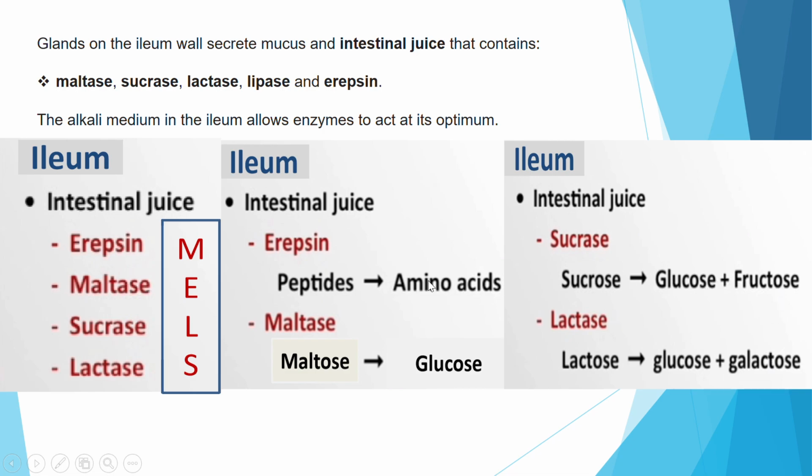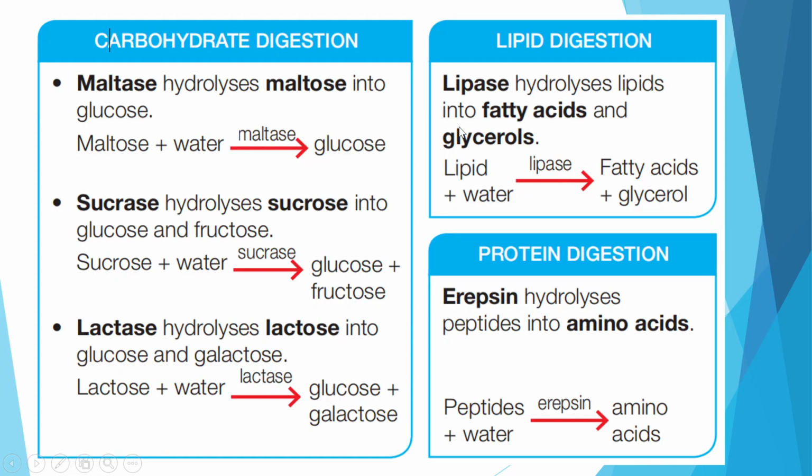So we have all these end products. The smallest or simplest form is already here in the ileum. And so to say, we understand that absorption will happen here in the lowest part of the small intestine, which is the ileum, because digestion has already been completed at this region. And in the ileum also, an alkaline medium is needed for the enzymes to act optimally.